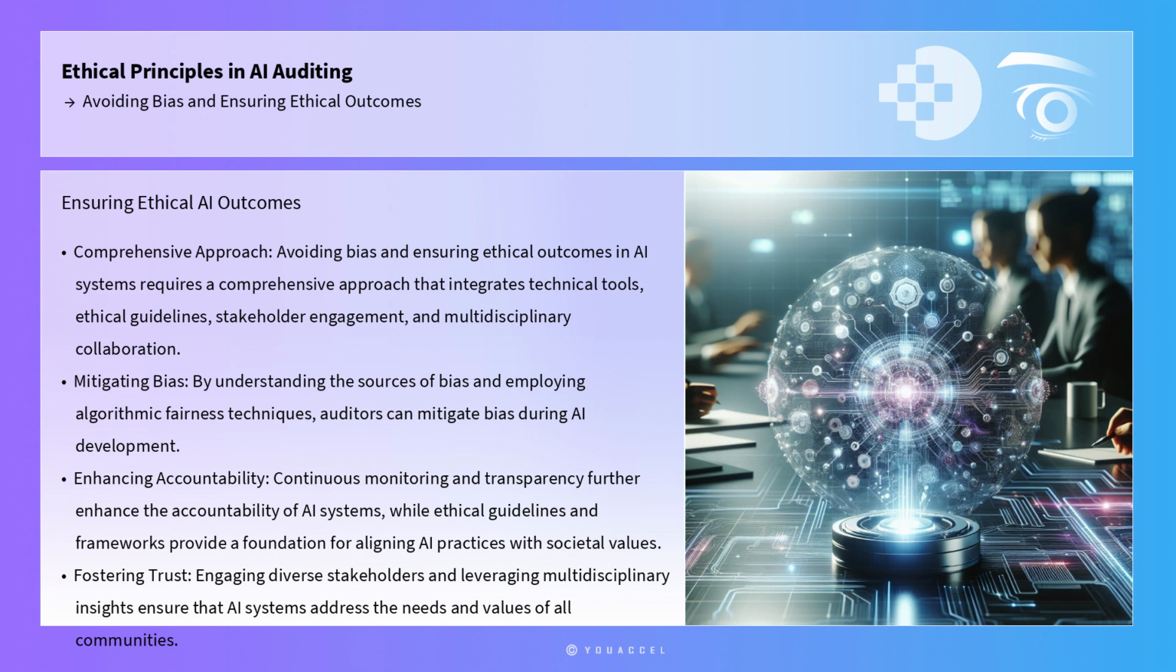In conclusion, avoiding bias and ensuring ethical outcomes in AI systems requires a comprehensive approach that integrates technical tools, ethical guidelines, stakeholder engagement, and multidisciplinary collaboration. By understanding the sources of bias and employing algorithmic fairness techniques, auditors can mitigate bias during AI development. Continuous monitoring and transparency further enhance the accountability of AI systems, while ethical guidelines and frameworks provide a foundation for aligning AI practices with societal values.